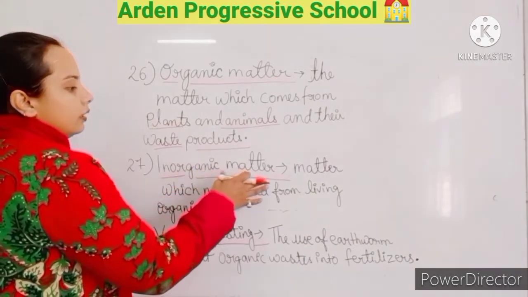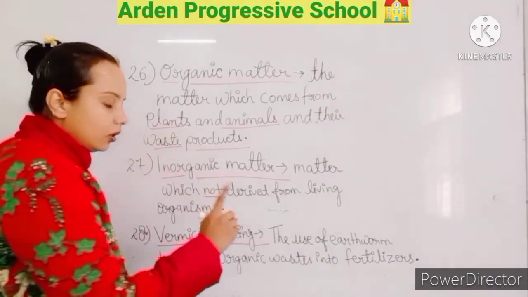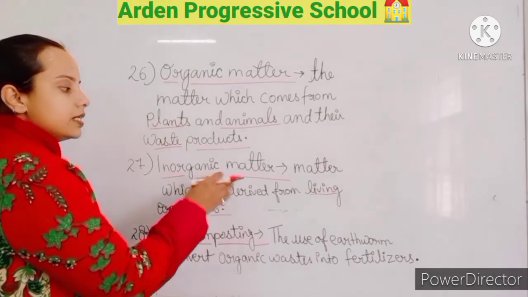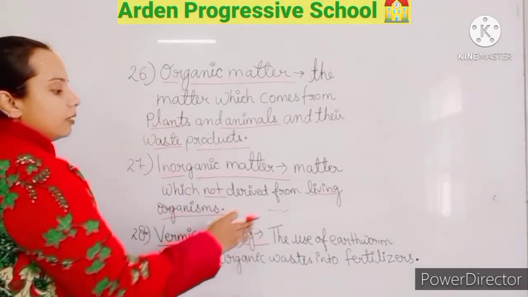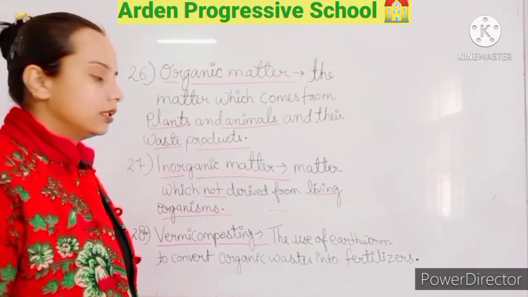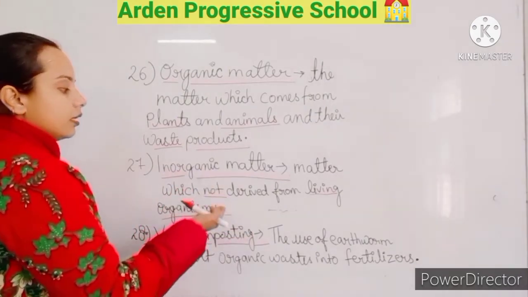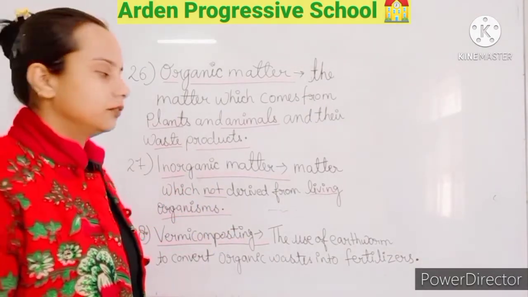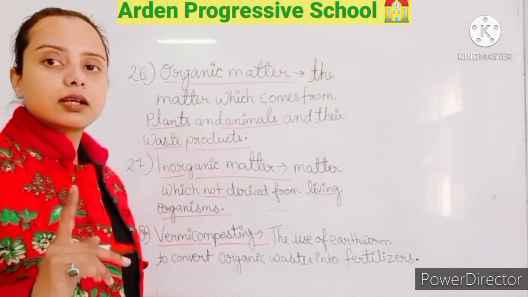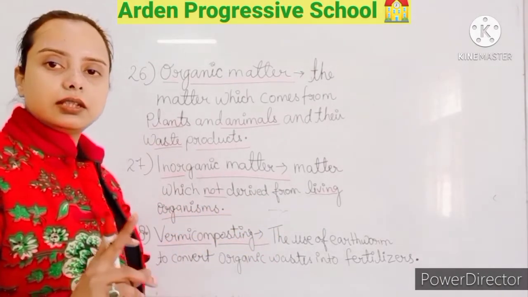Now what is inorganic matter? The matter which is not derived from living organisms is known as inorganic matter. Examples are rocks, metals and minerals. All these are inorganic matter which are in natural form, and these are not based on carbon. When they break down, carbon is not formed.